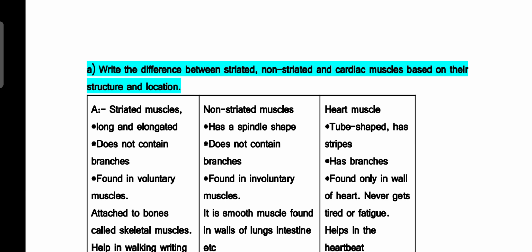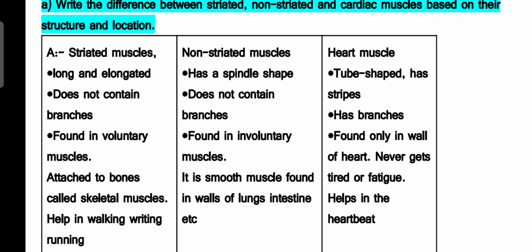Write the difference between striated, non-striated and cardiac muscles. Here striated muscles are long and elongated. They do not branch. Non-striated muscles are spindle shaped. They also do not branch. But heart muscles are tube shaped, but they branch very much. Now the striped muscles are voluntary muscles, non-striated are involuntary muscles, and heart muscles are also involuntary.